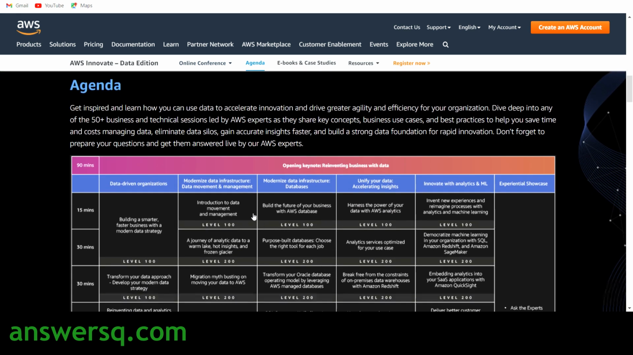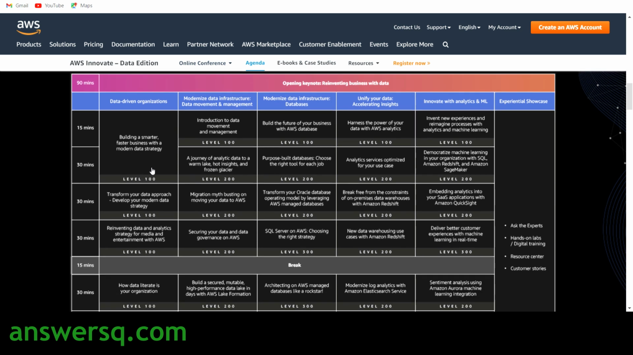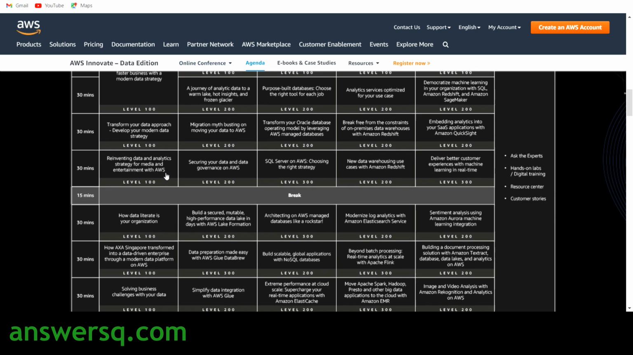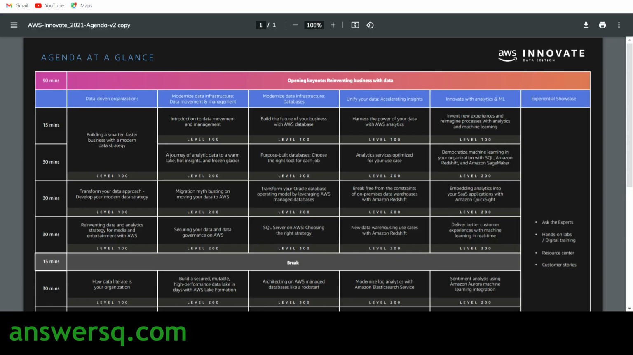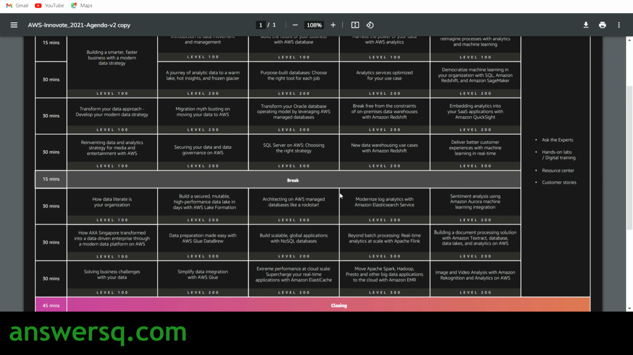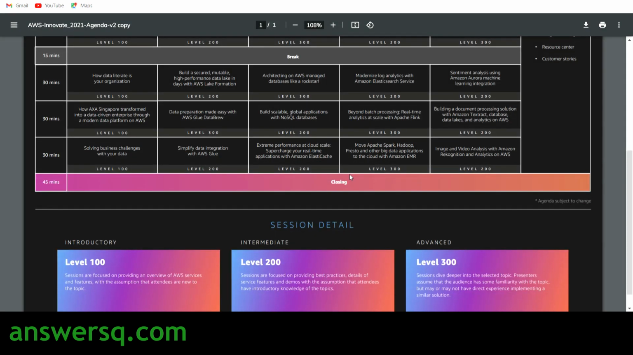And here is the complete agenda. In this agenda section, you can see the different topics that will be covered, and you can even see the duration for which each will be talked about. If it is not clear here, just click on this download agenda at a glance and it will take you to this page, I guess. Yes, here it is. In this PDF, you can see the topics that will be covered and the time allotted to each particular topic. Everything will be given here clearly. You can just scroll down and see it.